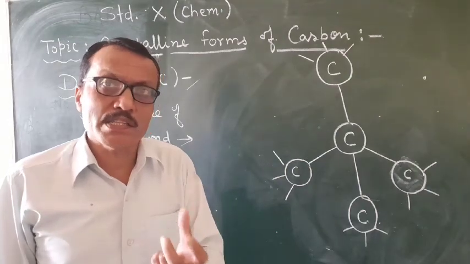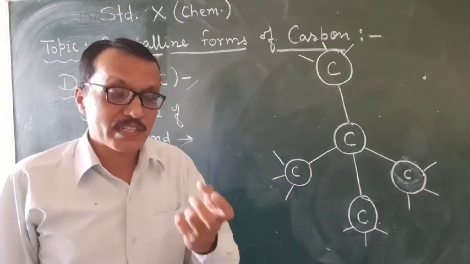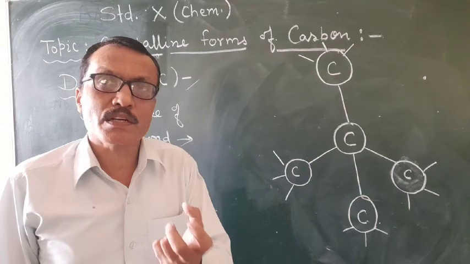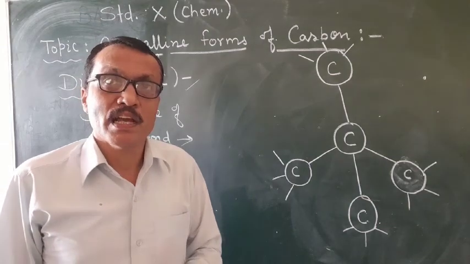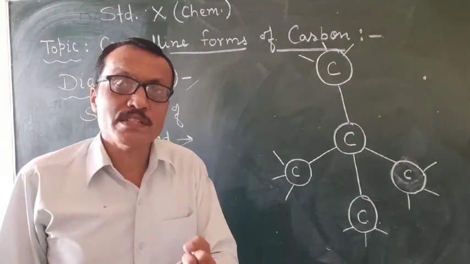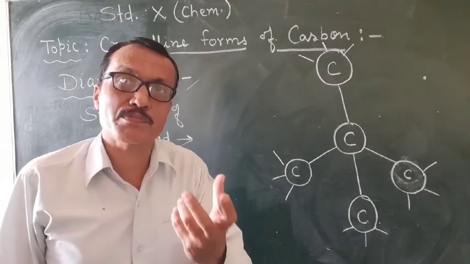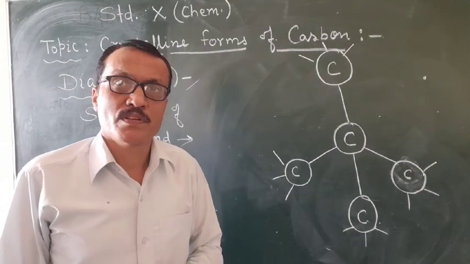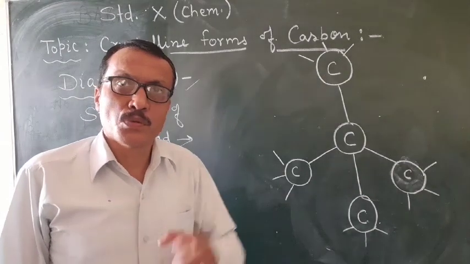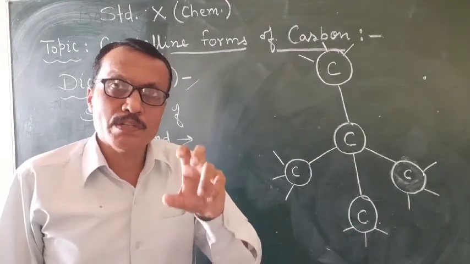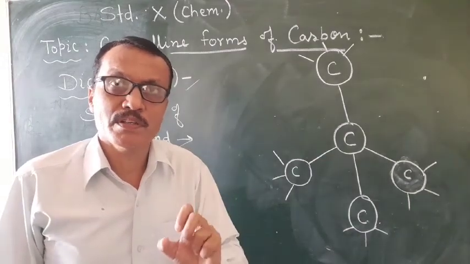It sparkles in light. It is a bad conductor of electricity, and it is also the hardest known substance.